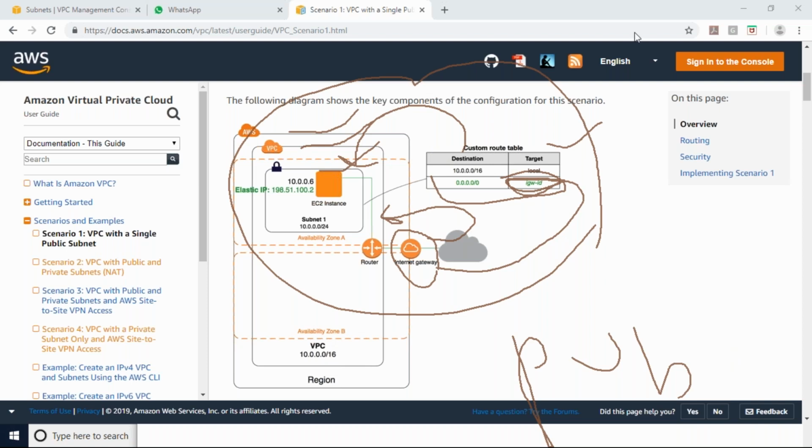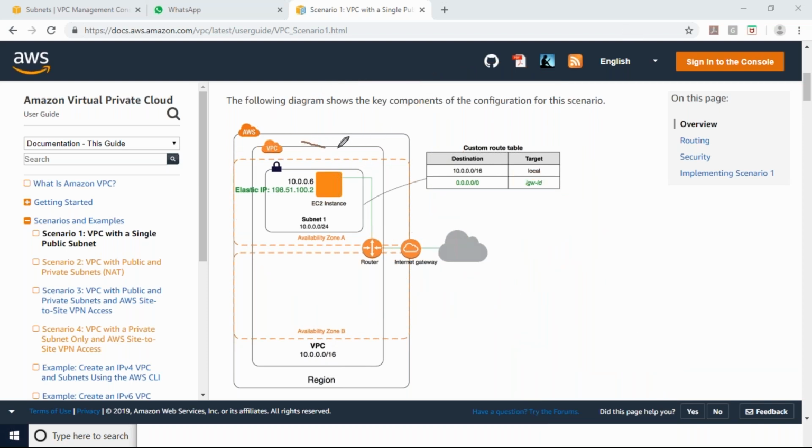Again I will explain to you. So now we know VPC, now we know subnet. Then I will create one internet gateway, and I will attach this internet gateway to my VPC. Then I will create one route table. In that route table, I will mention my internet gateway traffic.